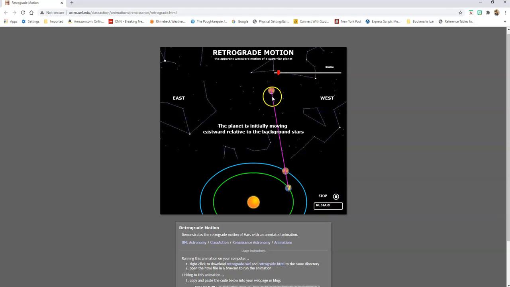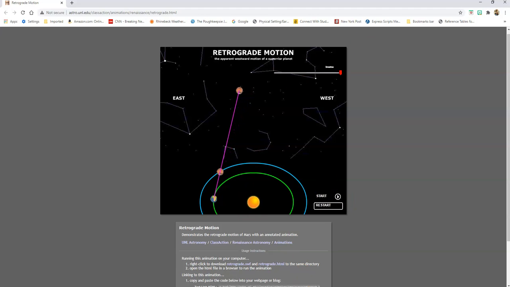So let's hit the start. You see in the beginning, it was going to the left. Now it's going retro. It's going backwards. And then it slows down and starts to go back to the east again. So it does this little loop. Let me do it one more time. So it goes east. Now you see over here we're passing by. As we go faster, it appears to go that way, retro, and then turns around and goes east again. And this could only be explained, or the best way to explain it is, if you put the sun in the center.